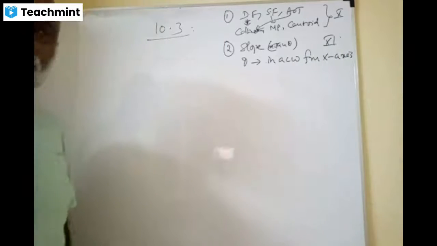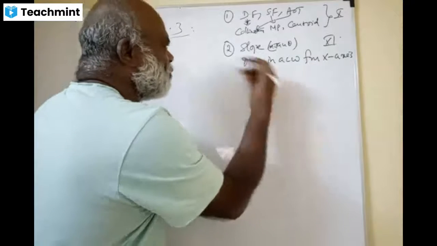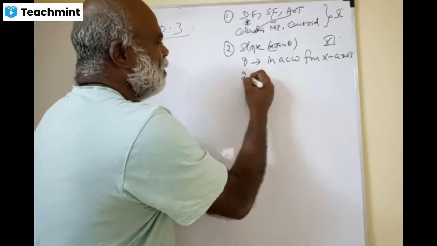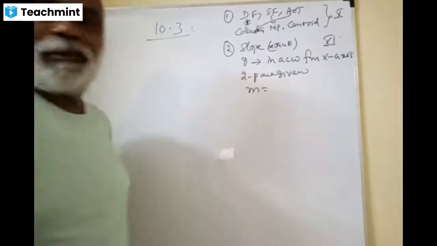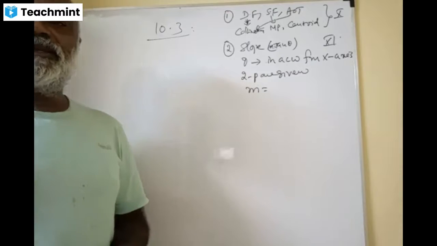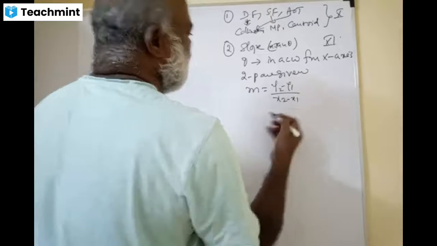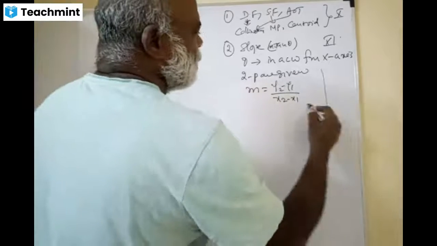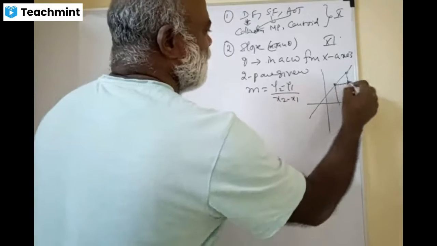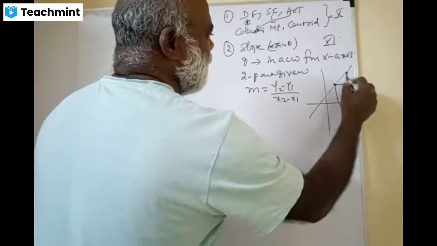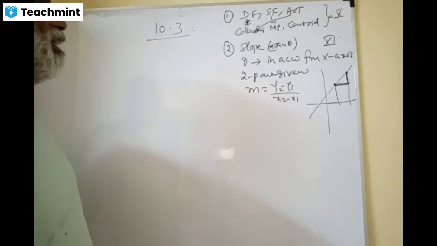Brilliant. Come on, next one. Slope we have done. What is the other formula for slope when two points are given? Any one of you, please. y2 minus y1 divided by x2 minus x1, sir. Brilliant. Two points are given: y2 minus y1 by x2 minus x1. So slope is nothing but this by this, this on the y2 minus y1, this on the x2 minus x1. I hope you are clear. That is the slope.